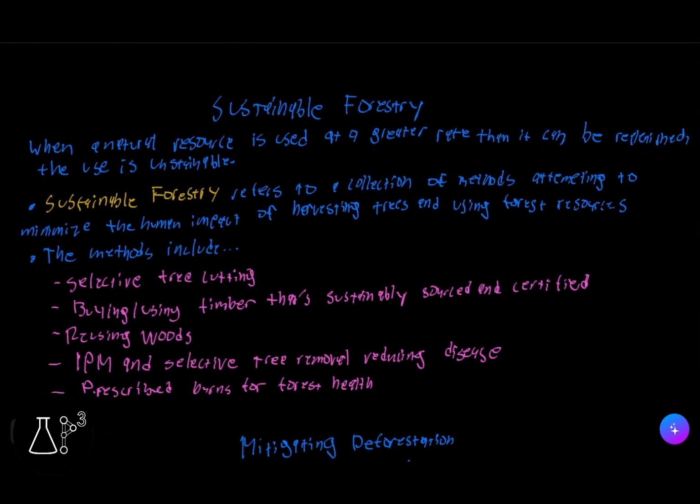When a natural resource is used at a greater rate than it can be replenished, the use is unsustainable. Sustainable forestry refers to a collection of methods attempting to minimize the human impacts of harvesting trees and using forest resources. The methods include selective tree cutting, buying and using timber that's sustainably sourced and certified, reusing wood, and IPM and selective tree removal, reducing disease, and prescribed burns for forest health.